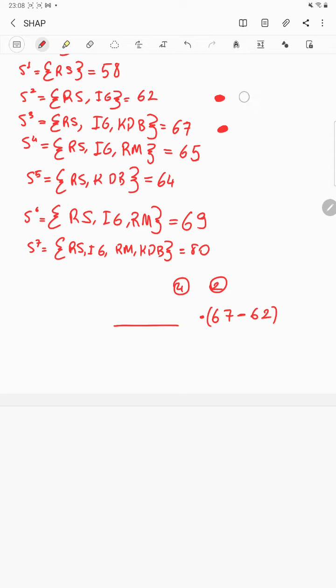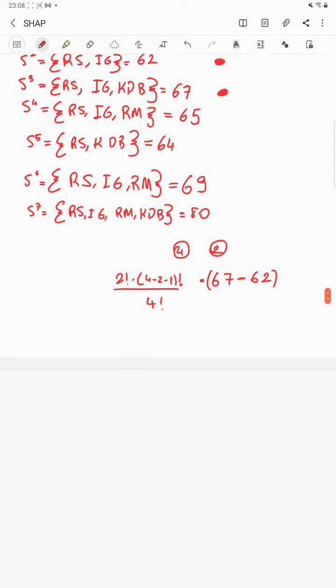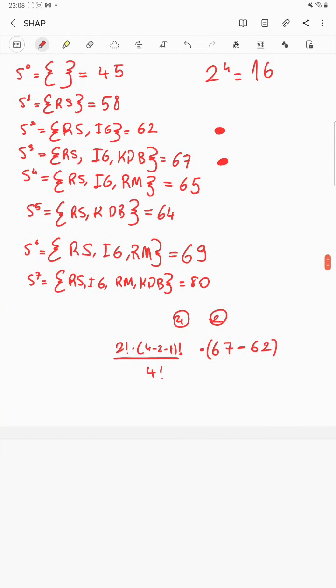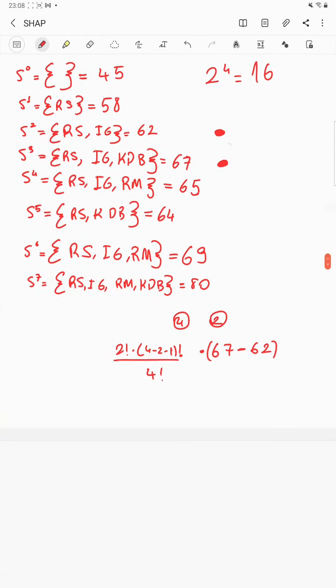In the small scenario, we have 2 factorial multiplied by 4 minus 2 minus 1 factorial divided by 4 factorial. So maybe this could be familiar to you. This is actually the inverse of the combination. With that assumption, we know that if we have a lot of people in the subset, the effect of it will be large.